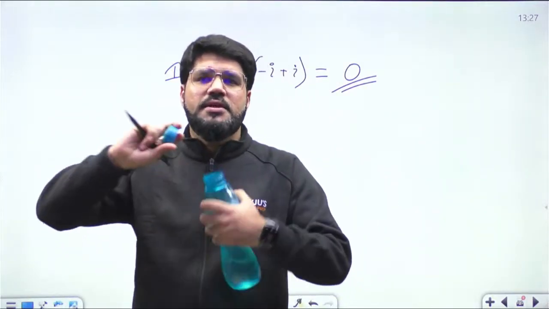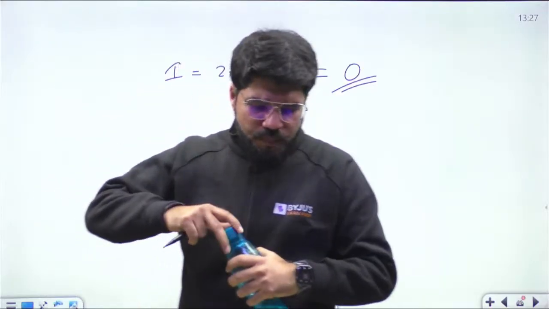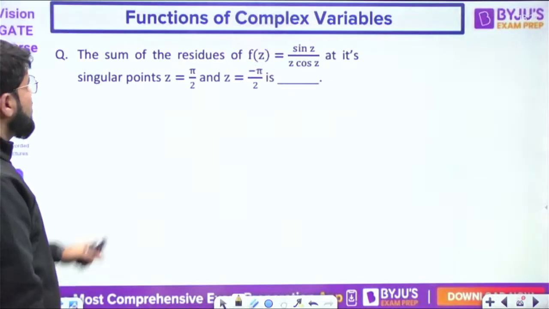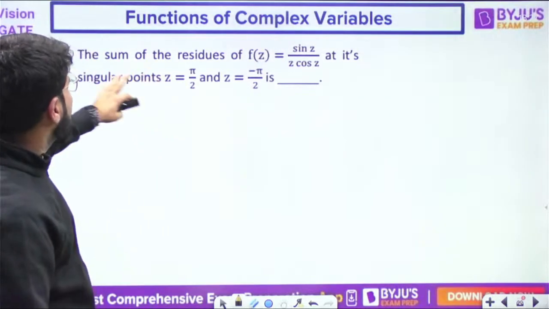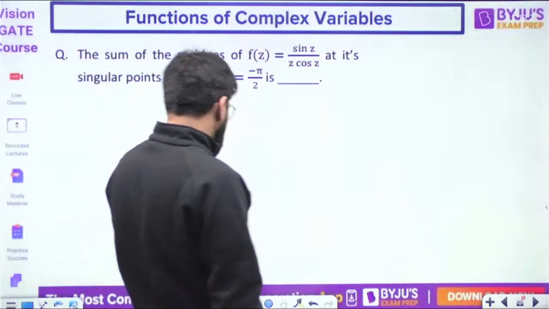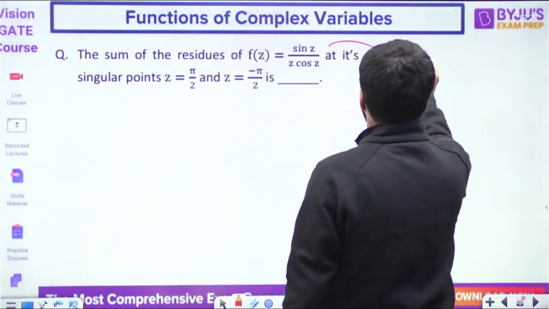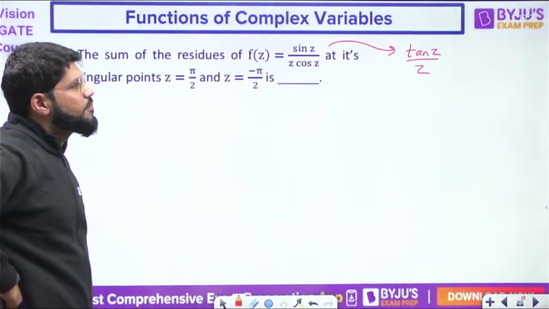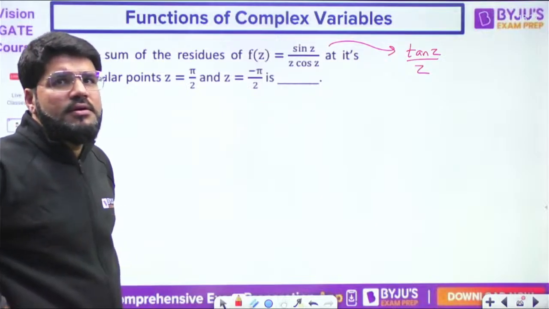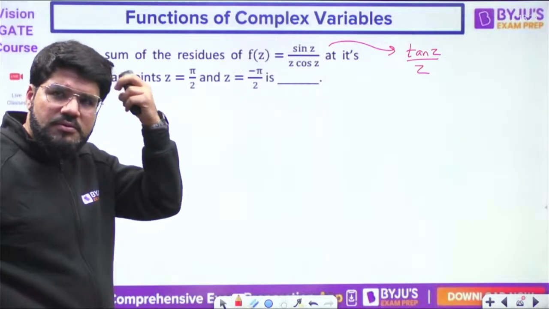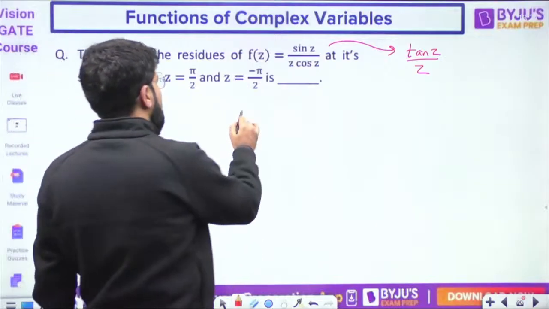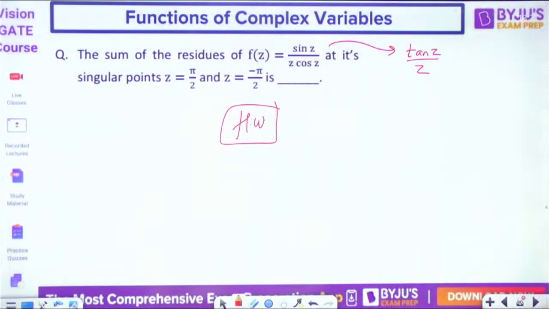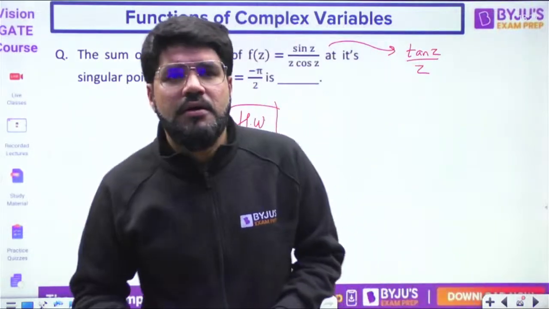This is the next case. Now I shall leave you this question: the sum of the residues at the singular points z equal to plus minus i pi by 2 for the function sin z upon z cos z. You can also treat this function as tan z upon z. Whatever approach you want to take, this is homework for you. Clear?